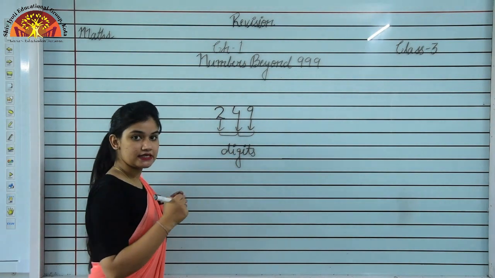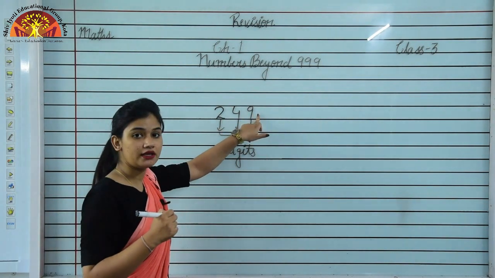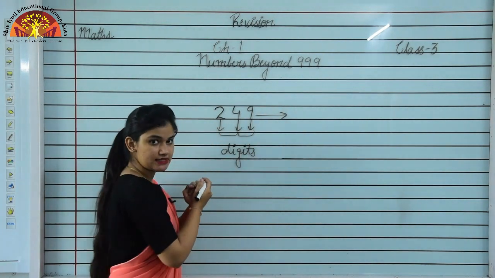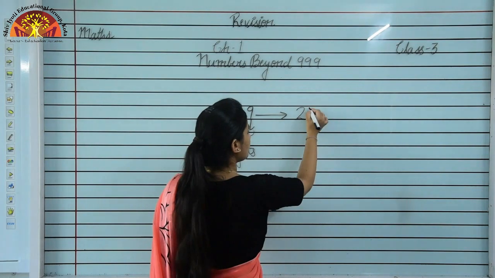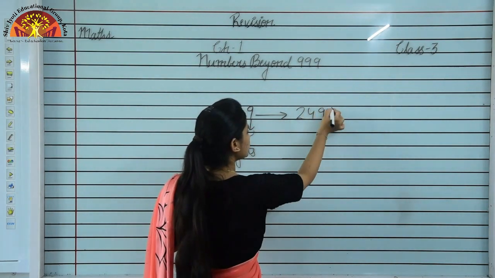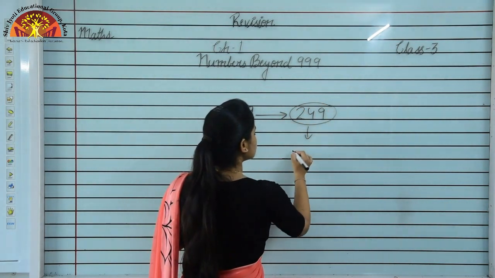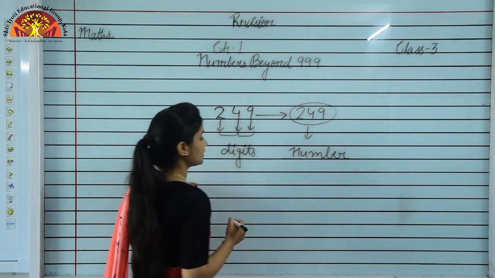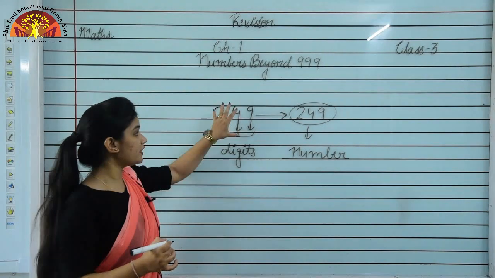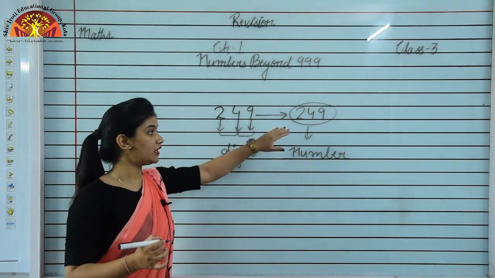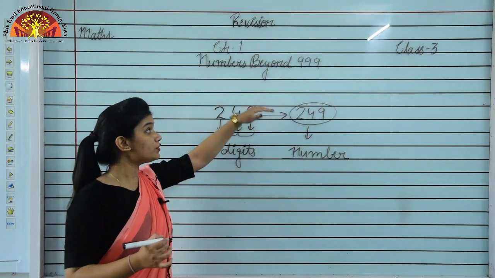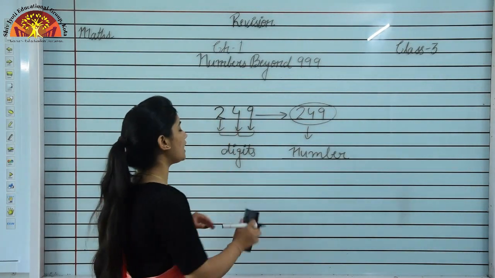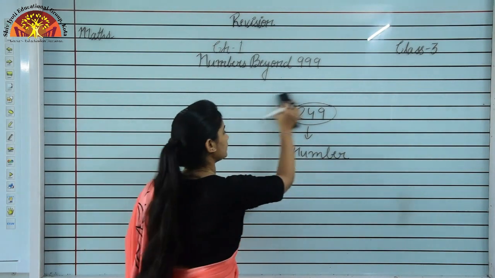2 is a single digit, 4 is a digit and 9 is also a digit, and if we join these digits together then we can form a number that is 249. Now this will become a number. Is it clear students? So we can say by using the digits we can form a number. So in this chapter we'll study about the numbers that come after 999.